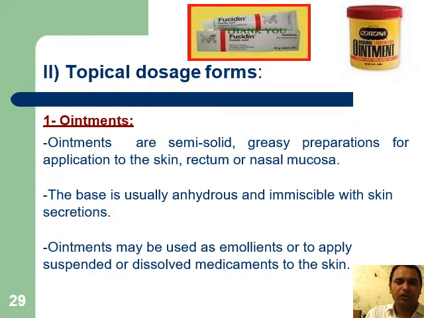Topical dosage form. These dosage forms may also be classified into various types like solid, semi-solid, liquid. In case of semi-solid, the first one is ointment. Ointments are semi-solid greasy preparations for application to the skin, rectum or nasal mucosa. The base is usually anhydrous and immiscible with skin secretion. Ointment may be used as emollient or to apply suspended or dissolved medication to the skin for anti-allergic, antibacterial, anti-inflammatory action.